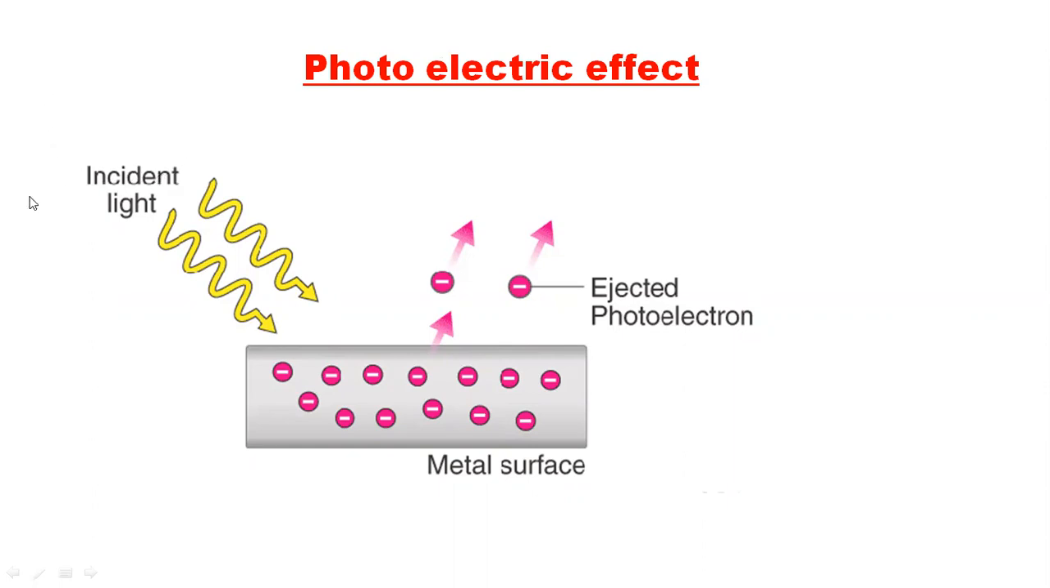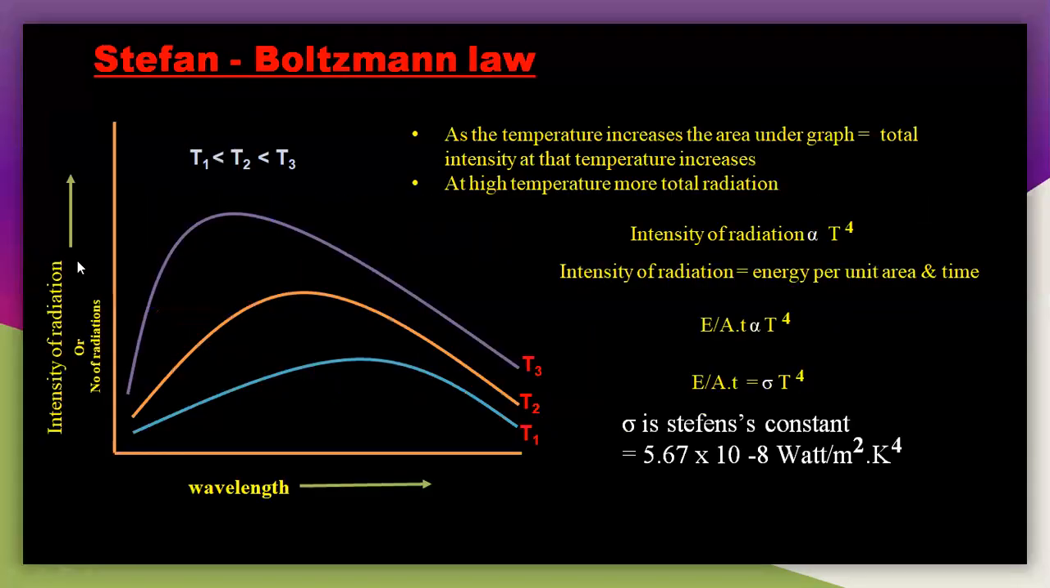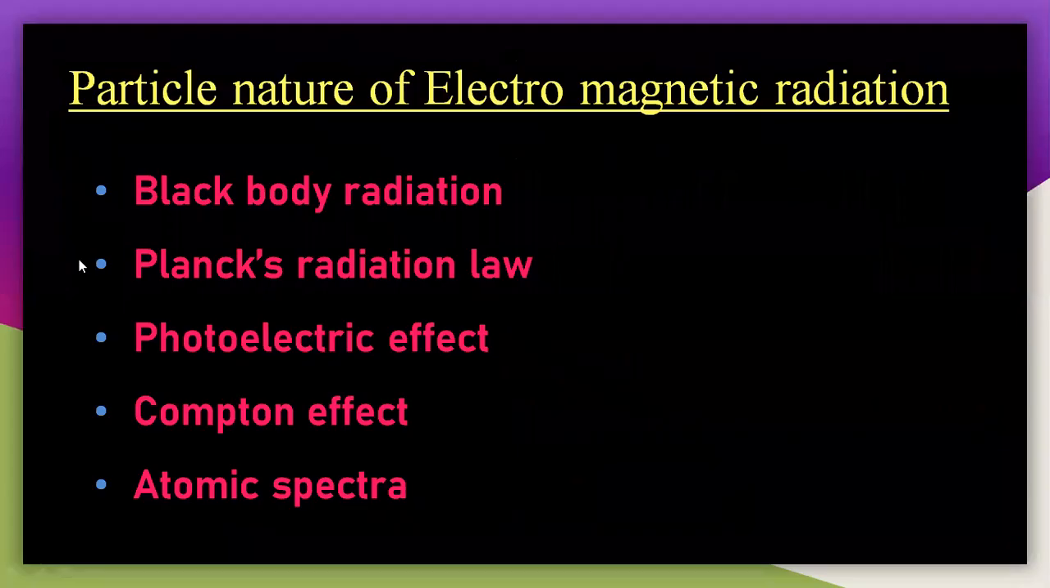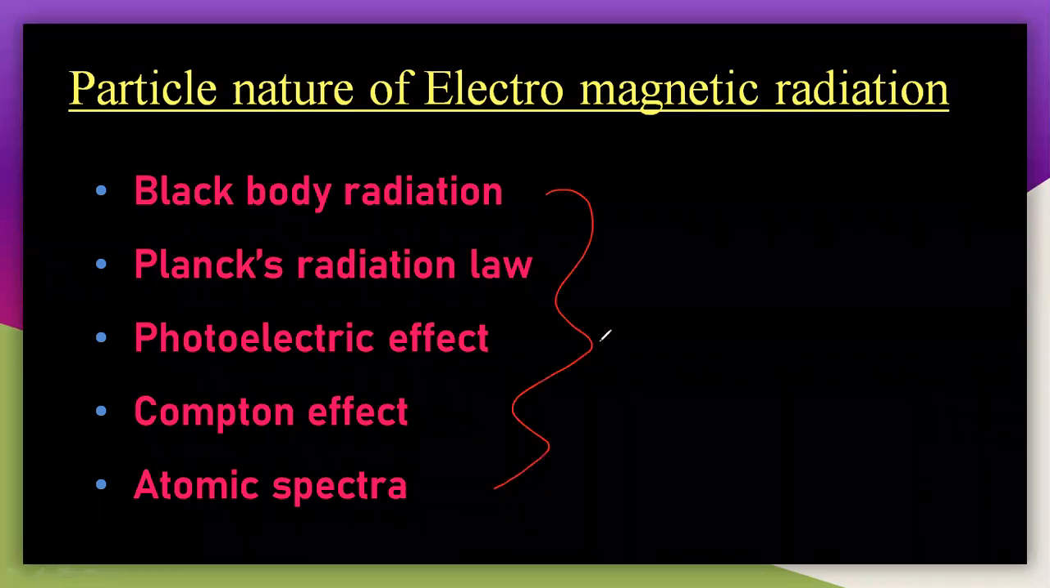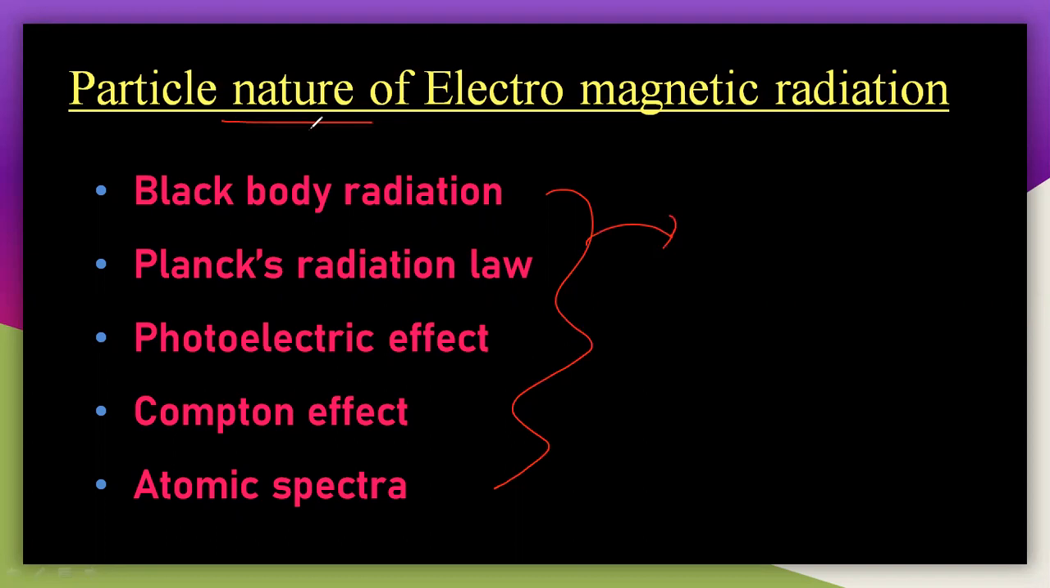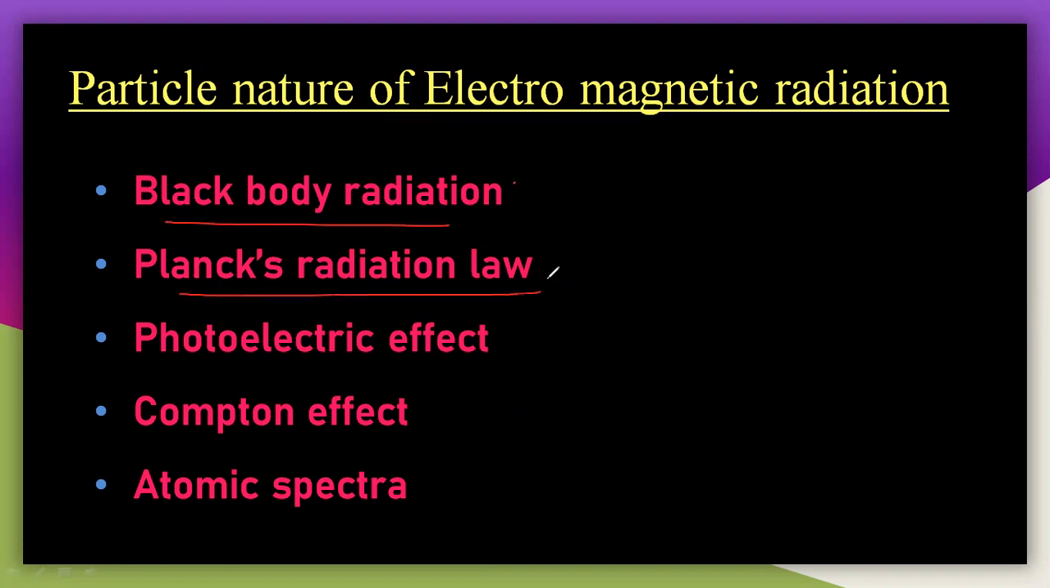So in the previous session, I told you about the different concepts which are supporting the particle nature of electromagnetic radiation. So these are the different concepts which will support the particle nature of electromagnetic radiation here. So black body radiation, Planck's radiation law. In the last session, I told you about the black body radiation and the Planck's radiation law.